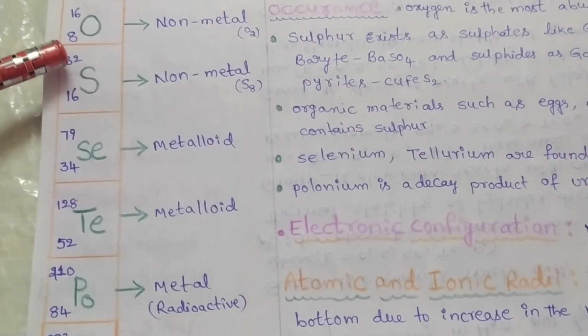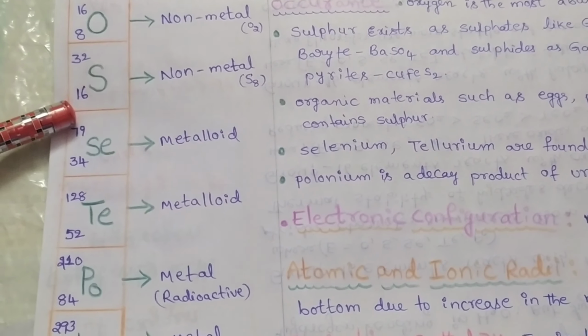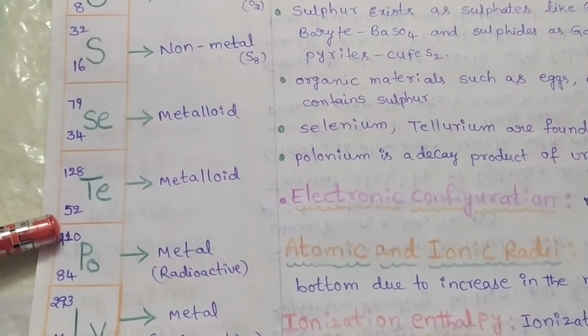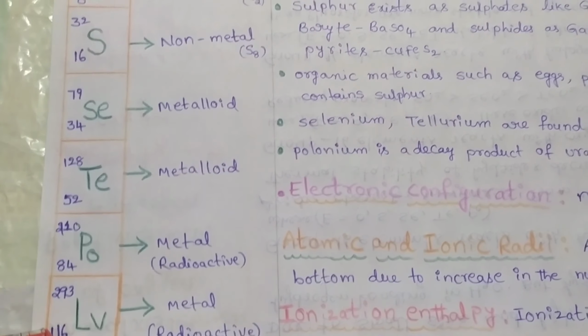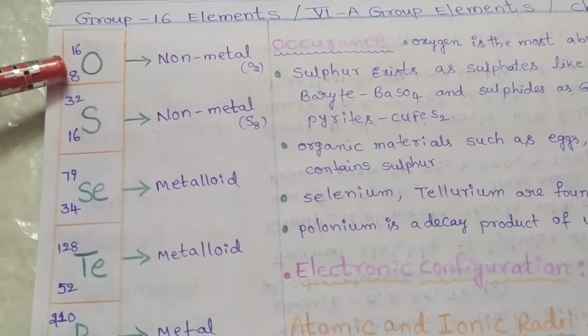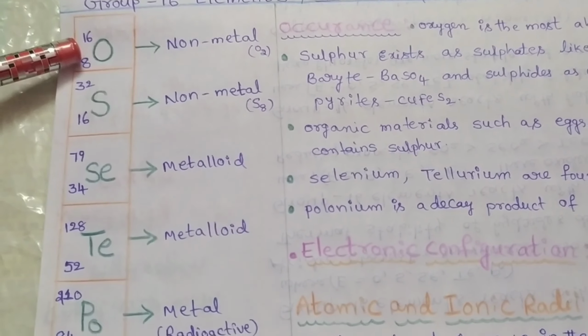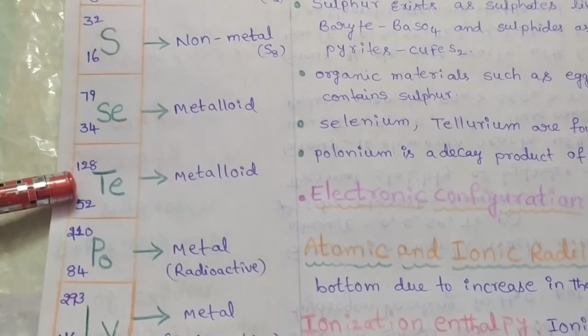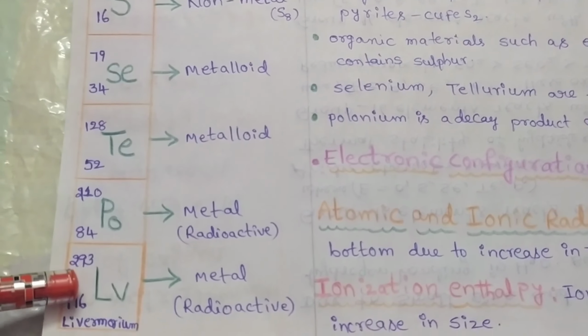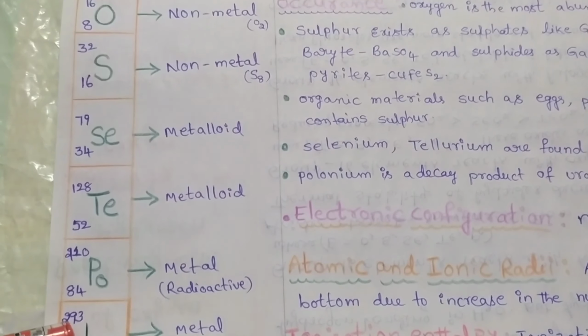Their atomic numbers are 8, 16, 34, 52, 84 and 116 respectively. Their atomic masses or atomic weights are 16, 32, 79, 128, 210 and 293 respectively.